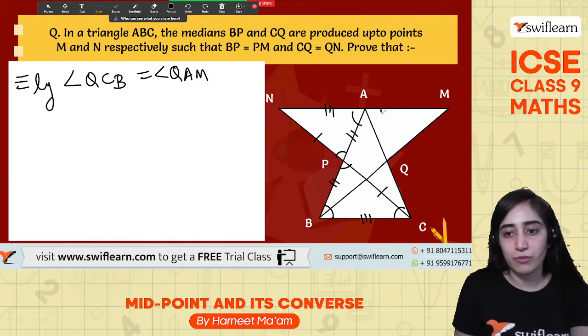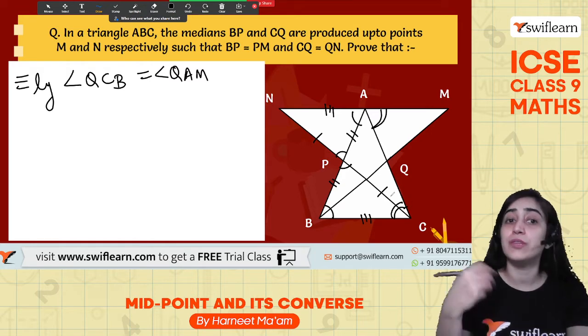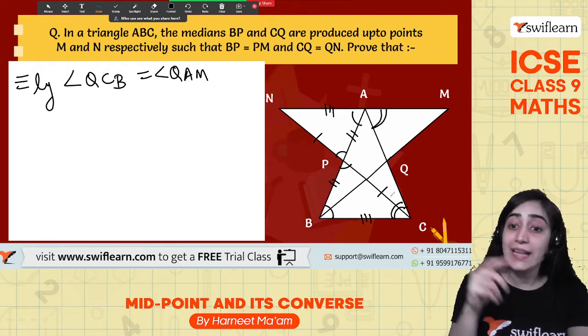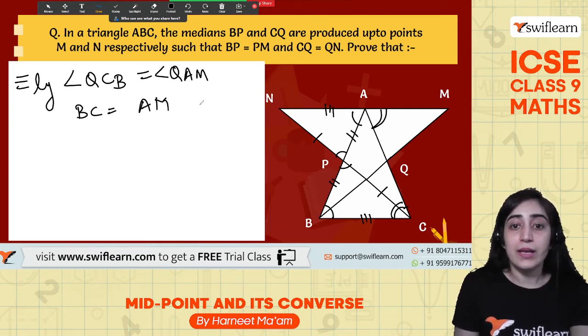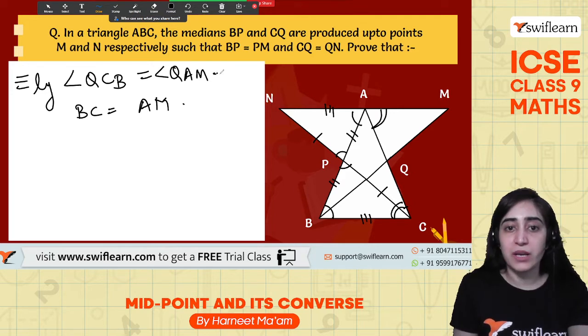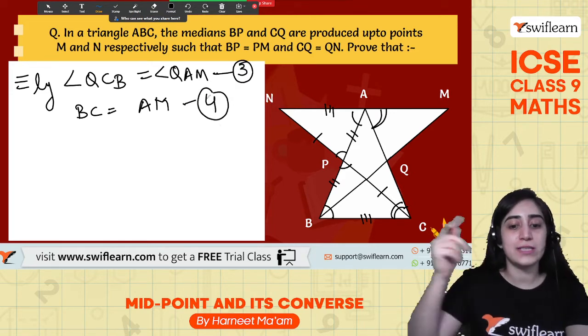So I know this one will also be equal. Let me make it the other way so that we get to know that we are talking about these two triangles being equal and these two sides will also be equal, right? So we know that BC will be equal to AM. Now this becomes my third equation, and this becomes my fourth. So from first, second, third, fourth.